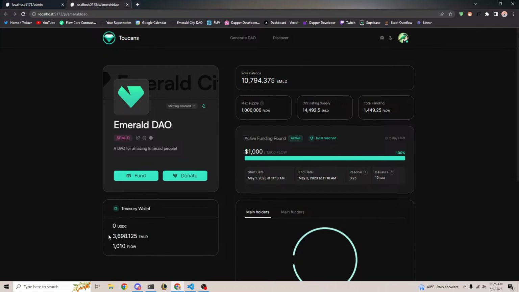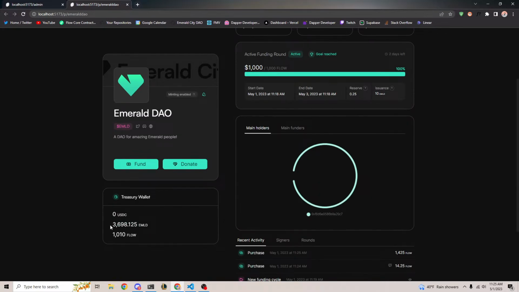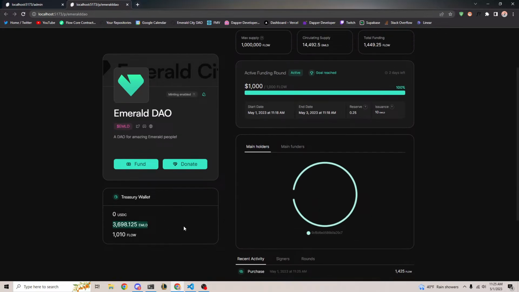Also, these balances are definitely off. I'm not sure why, but I'll have to fix that too. But I guess the main important part is that you sort of get the idea. But yeah, these are definitely off.